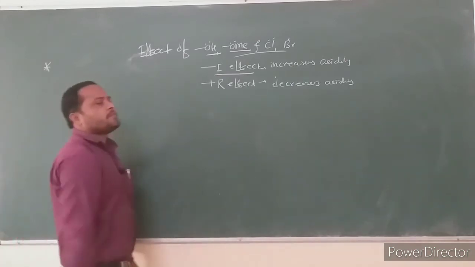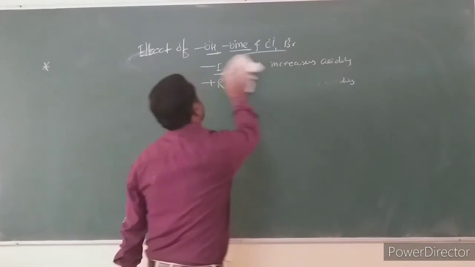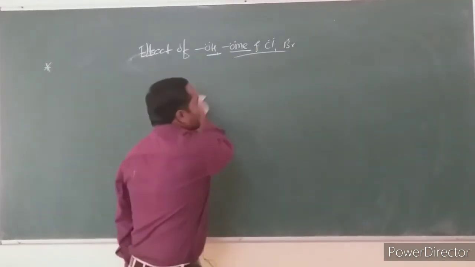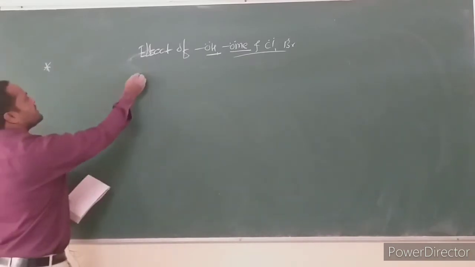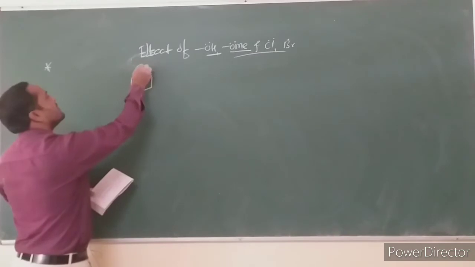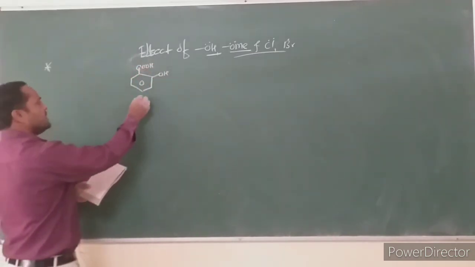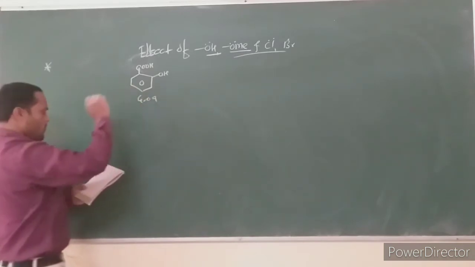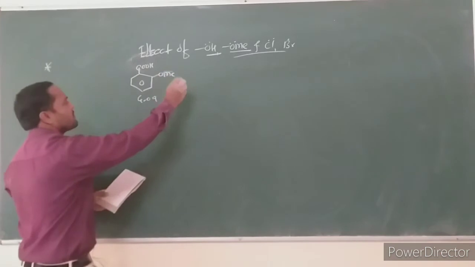Then what is the effect of this substituent on the acid strength of aromatic carboxylic acid? Consider the examples. We take these three examples. Consider orthohydroxybenzoic acid, it has pK value 4.07. Orthomethoxybenzoic acid.